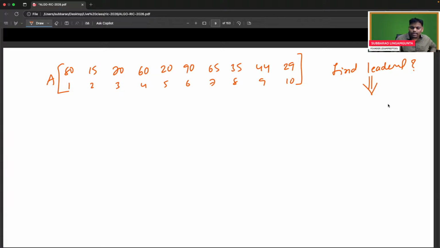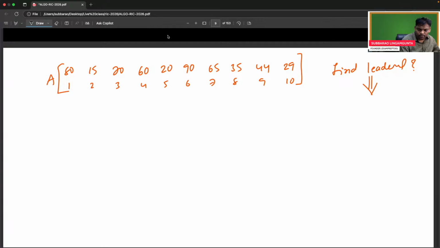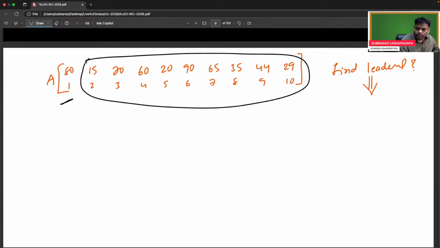So if you observe clearly, what is the leader definition? Any person is said to be a leader if it is greater than all the people present on the right hand side. If you want to say he is a leader, he should be greater than all the people on the right hand side. So 80 is not a leader, because someone is greater than him. If you want to check if 15 is a leader, he should be greater than all the people on the right hand side.